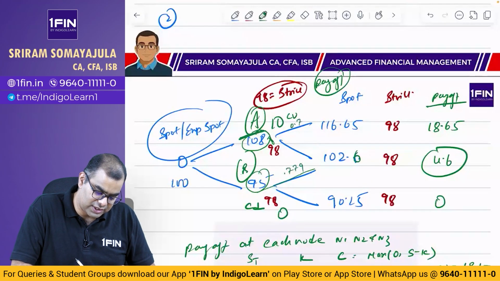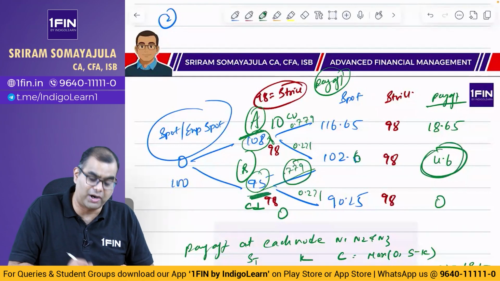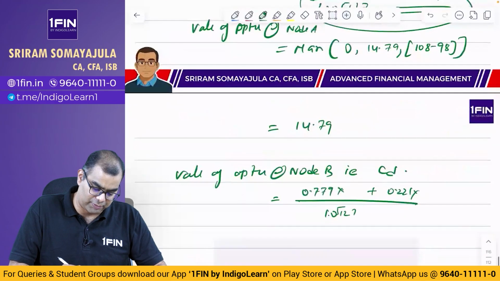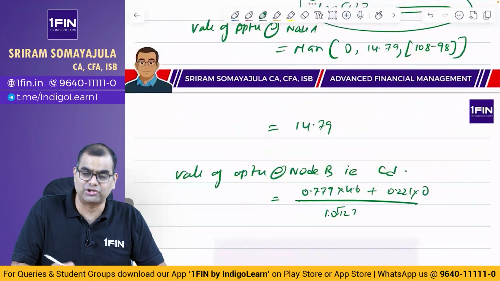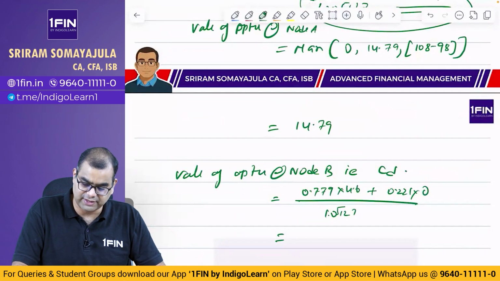See, this up moves are all 0.779, down moves are all 0.221. So இங்கே என்ன ஆகுது? This 0.779 is the probability of this 4.6 at this particular point. So you multiply that with 4.6 and this you multiply it with 0, and I have the payoff on the 0. So what will you get? 0.779 into 4.6 divided by 1.05127.